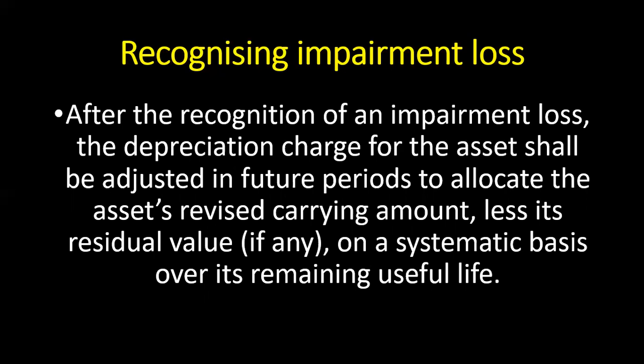After this has been recognized, for the future calculation of depreciation on the property, plant, equipment, or any other asset, the carrying value of the asset will be the original cost of acquisition minus the accumulated depreciation and minus the accumulated impairment loss.